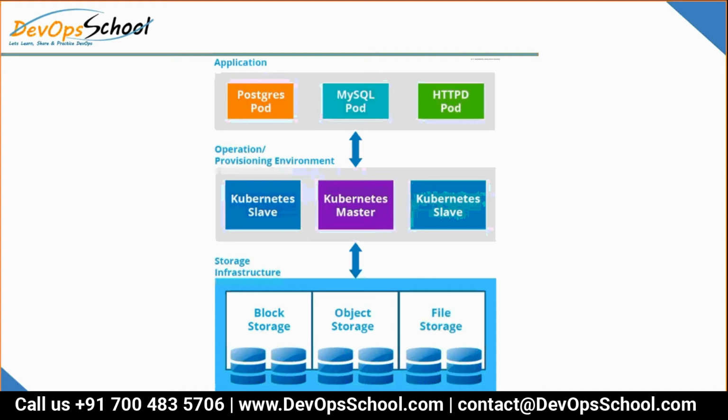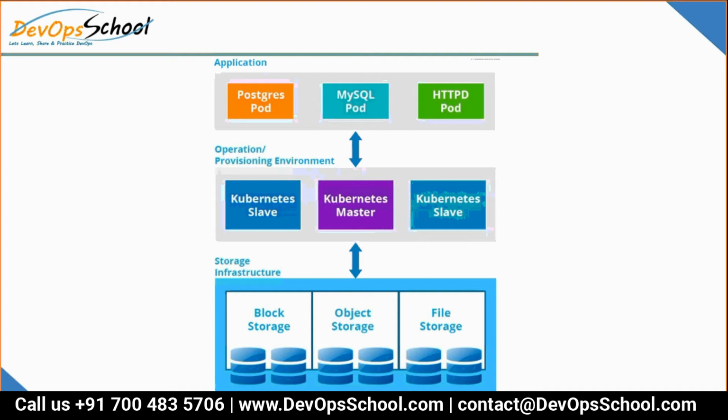Object storage is, for example, Google Drive, Git, and AWS S3. When I talk about file storage, NFS is network file storage, and AWS EFS is also network file storage. So there are different storage technologies in today's world.